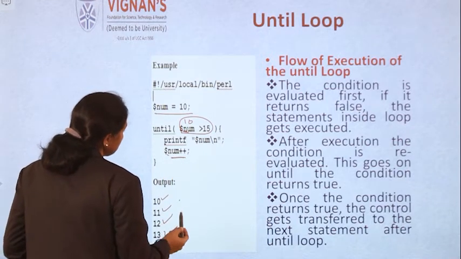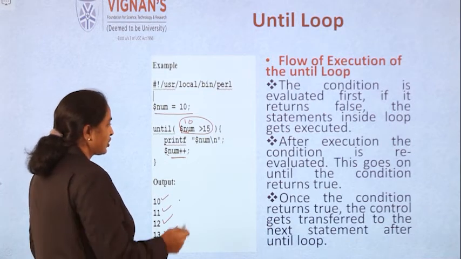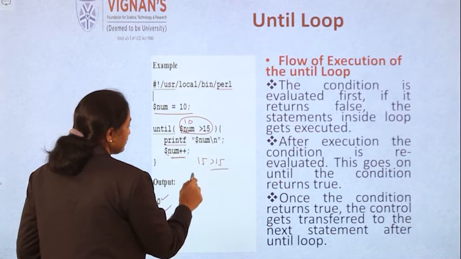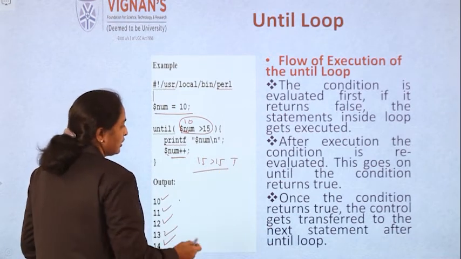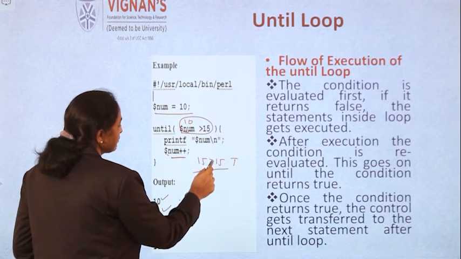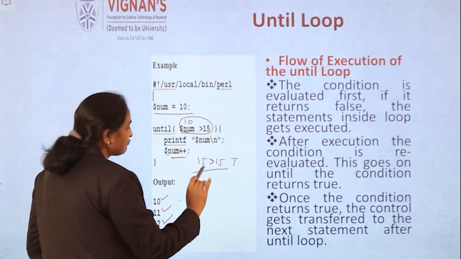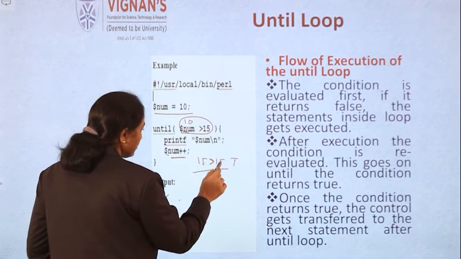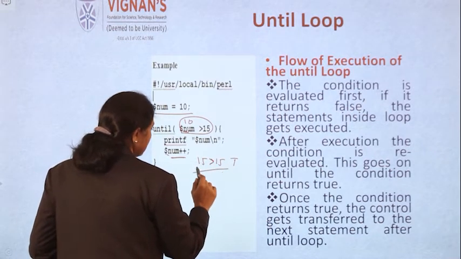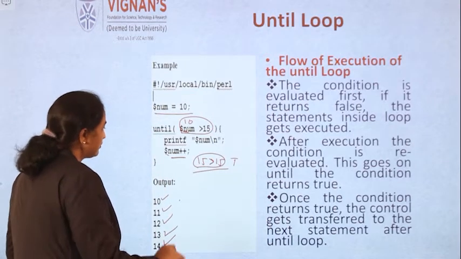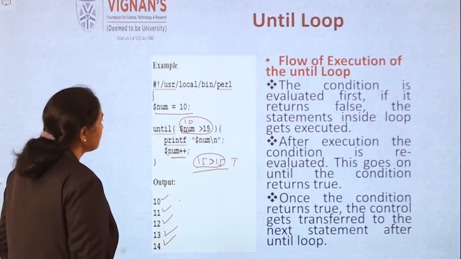Number becomes 14, that is printed. When number becomes 15, greater than 15 is not false, it is equivalent to true, that's why it comes out of the loop and 15 is not printed. So this is the way it works.